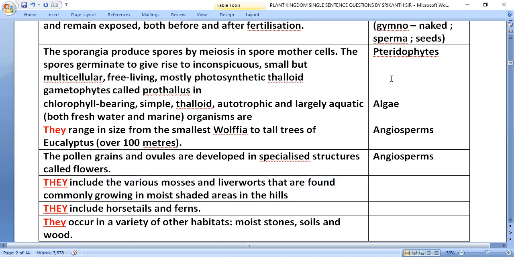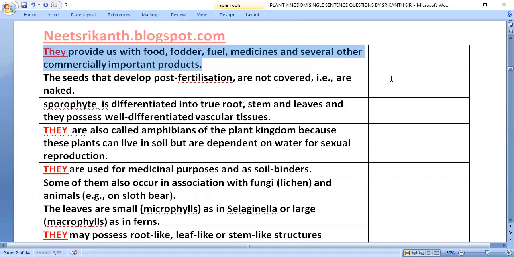They include the various mosses and liverworts that are found commonly growing in moist shaded areas in the hills, that is bryophytes. They include horsetails and ferns, pteridophytes. They occur in a variety of other habitats like moist stones, soil, and wood, that is algae.